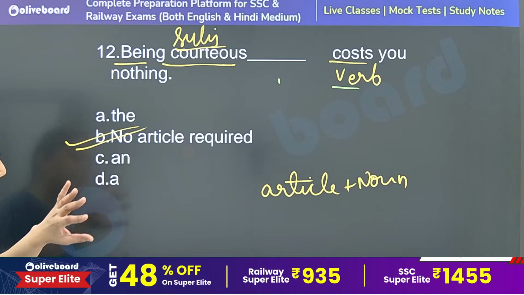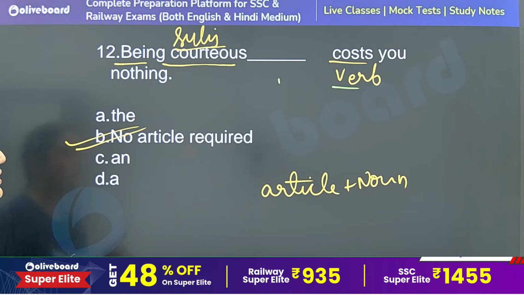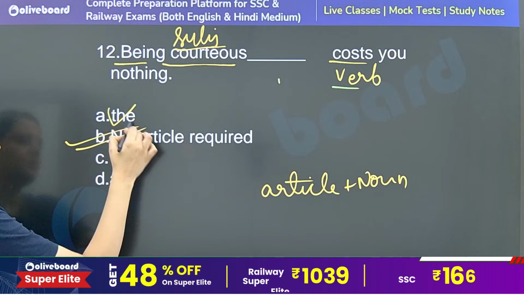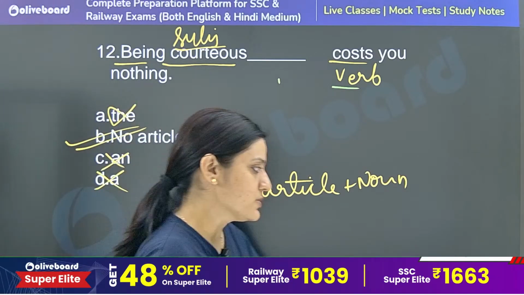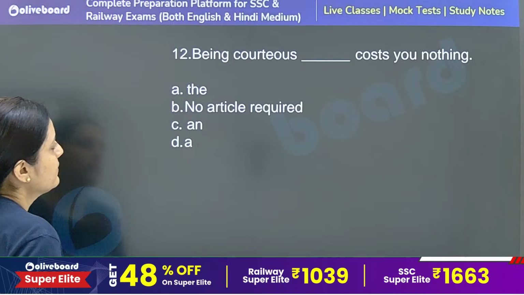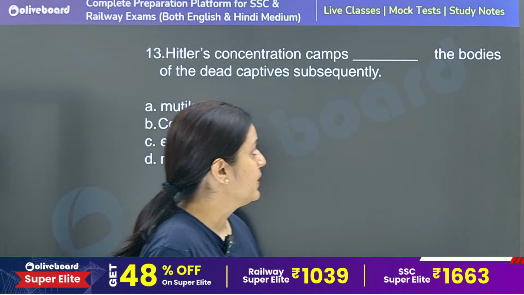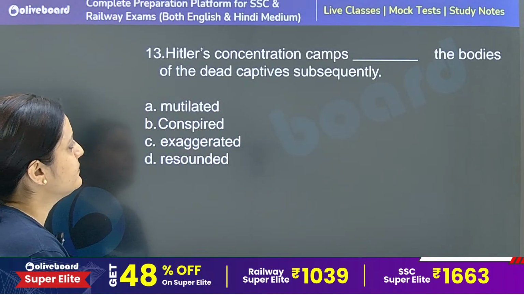So the correction: there is no correction. Being courteous costs you nothing. No article will be used. The and a all get eliminated. Next. Okay, it's the same question. 13th.